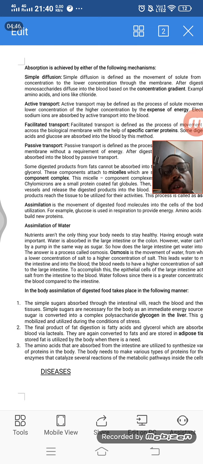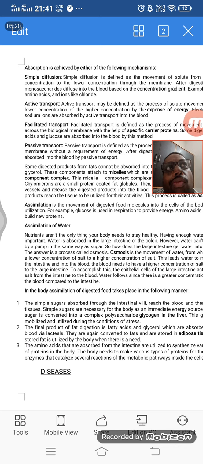First, this absorbed food material has to be transported to the liver through the portal veins. Why is it transported to the liver? Because first it has to undergo purification and detoxification. Once detoxification is done, then it will be given to the normal circulatory system.